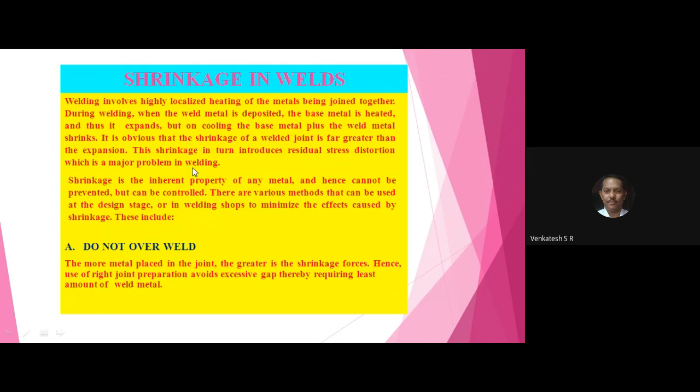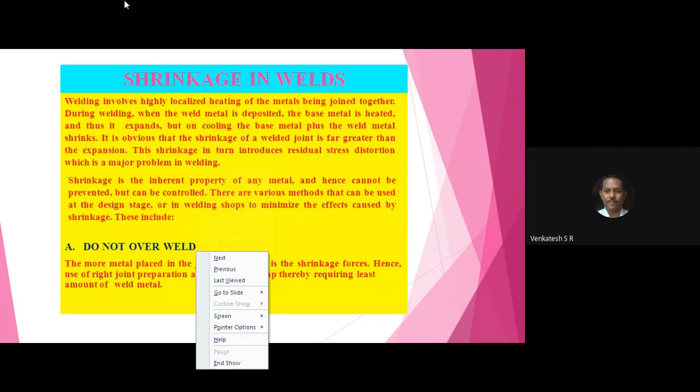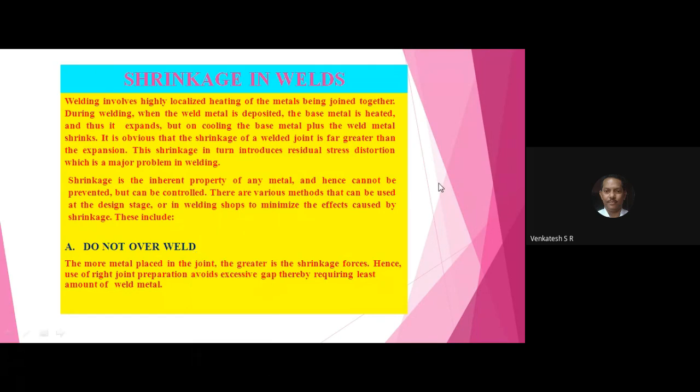Now you write down the title, shrinkage in welds. The following factors which influence the shrinkage in welded joints. Write down one by one. Subdivision A, do not overweld.